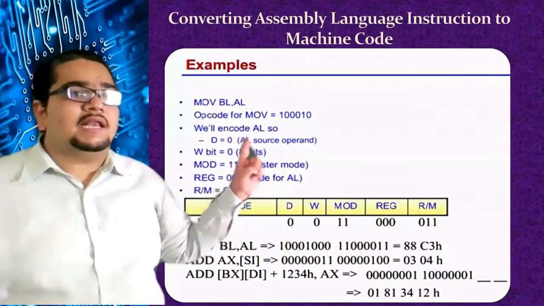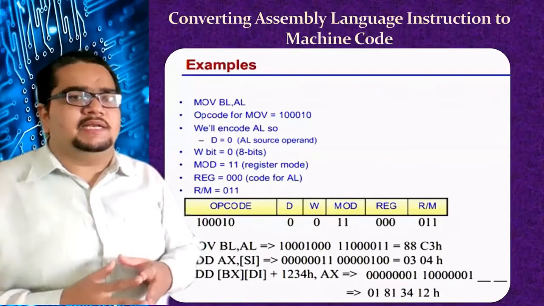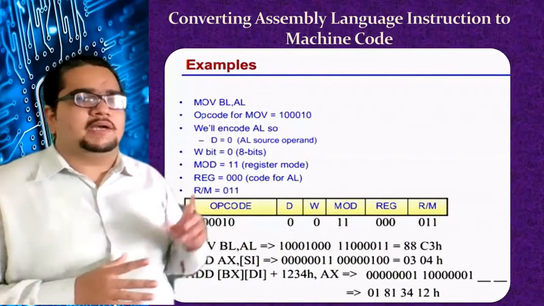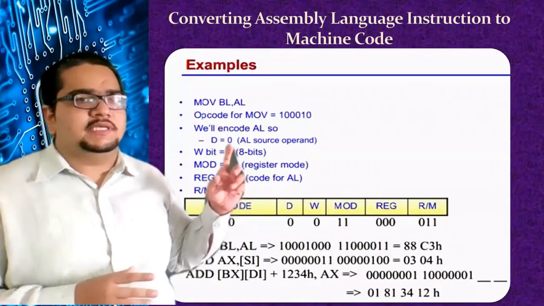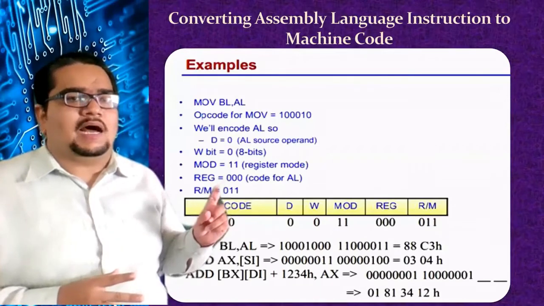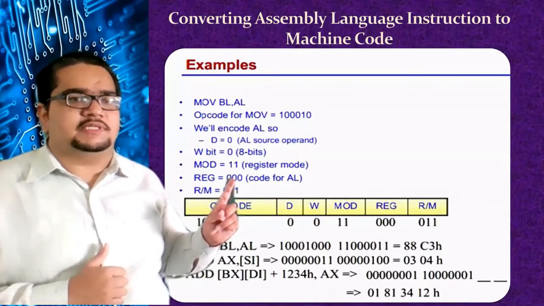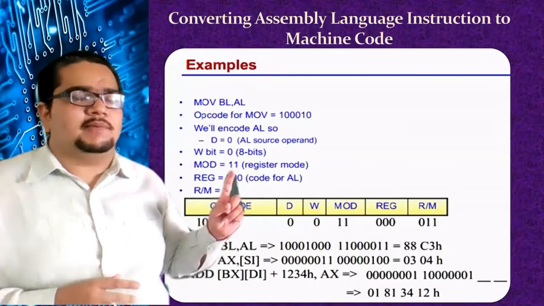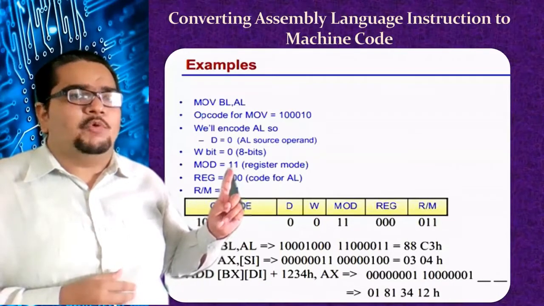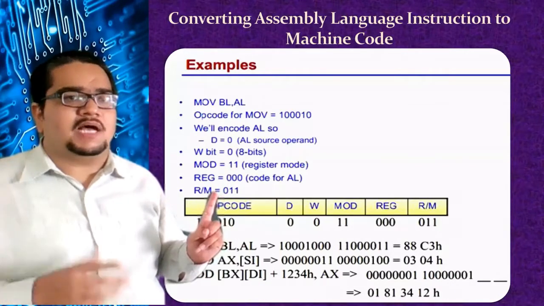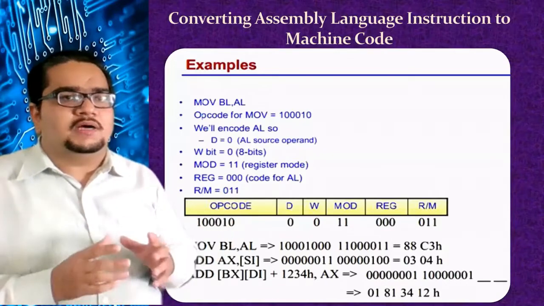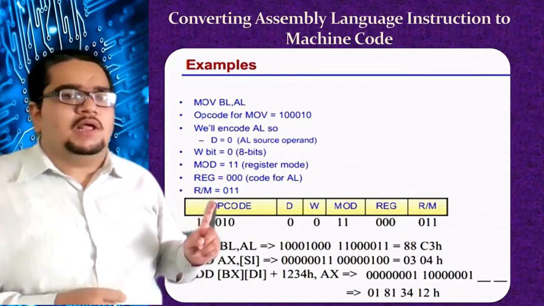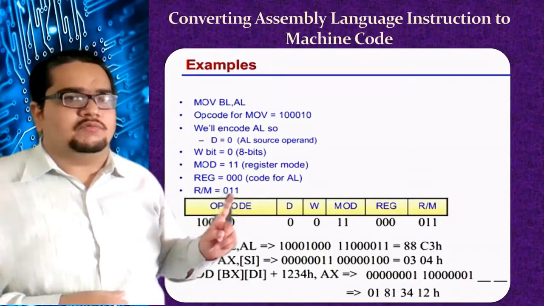Here AL is used, so obviously the W bit will indicate that it's an 8-bit operation, so the W bit will be 0. The AL field is the source operand, so D equals 0, and the REG code for AL is 000. Earlier we have seen this. For the R/M code for BL, the mode bit will be 11 automatically, because the operation is between register and register. The R/M field becomes a REG field, and the REG code 011 is for BL. You can later go back to that previous table and check it out. R/M for BL is 011.